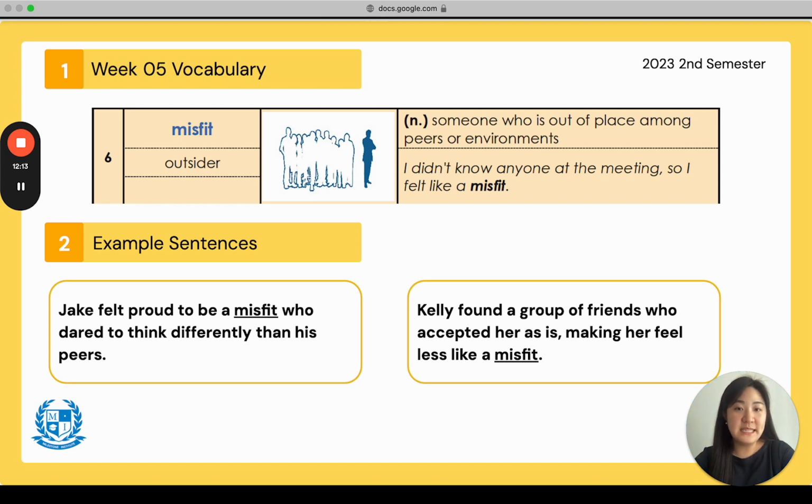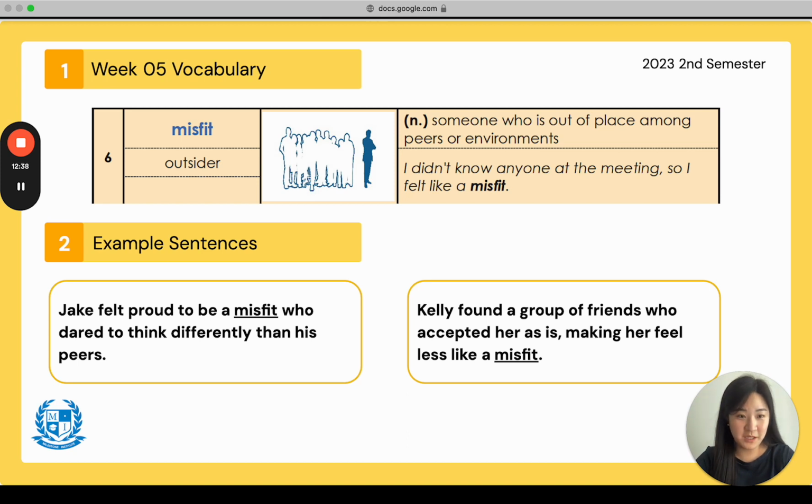The example sentence says, I didn't know anyone at the meeting, so I felt like a misfit. So they felt kind of alone. They're like, what am I doing here? I feel like such a misfit. Repeat after me. I didn't know anyone at the meeting, so I felt like a misfit. I hope you are all repeating after me. We need to practice our speaking.